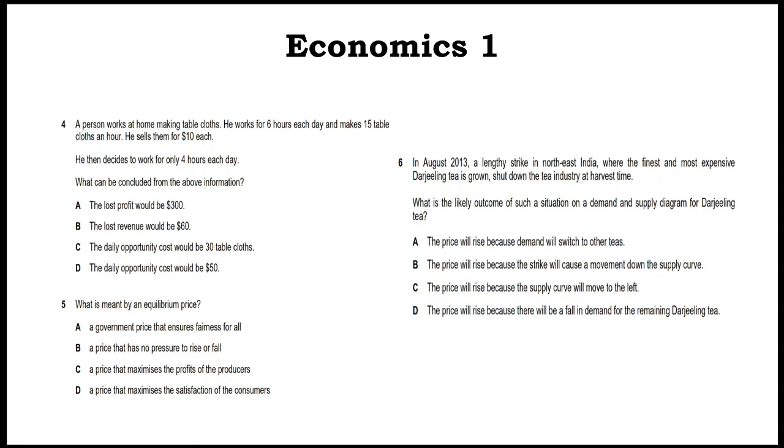So they are saying, what is the likely outcome of such a situation on a demand and supply diagram for Darjeeling tea? The price will rise because the supply curve will move to the left. There is no change in the demand, so there is only a change in the supply curve. That is why the answer is C.